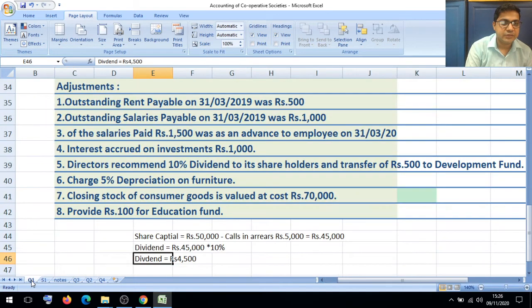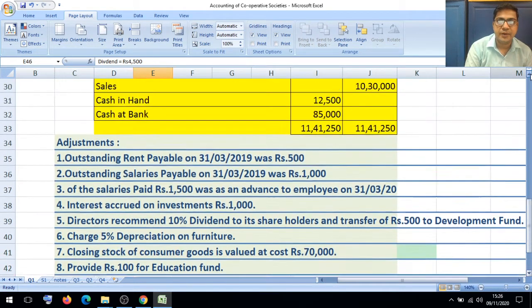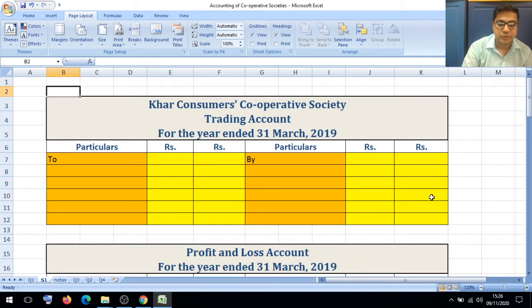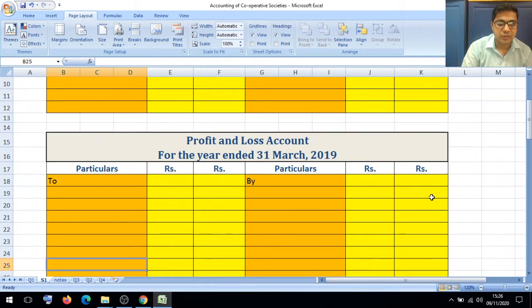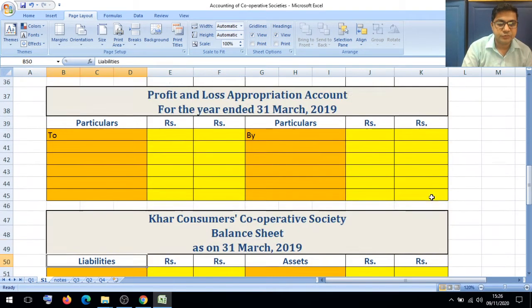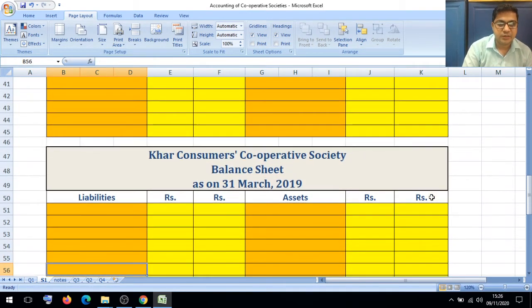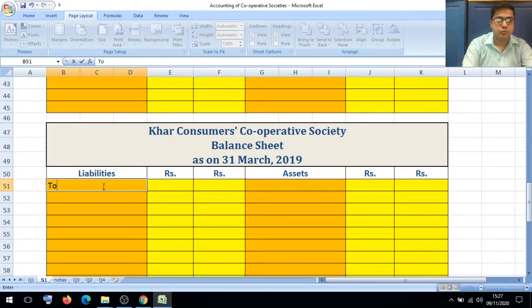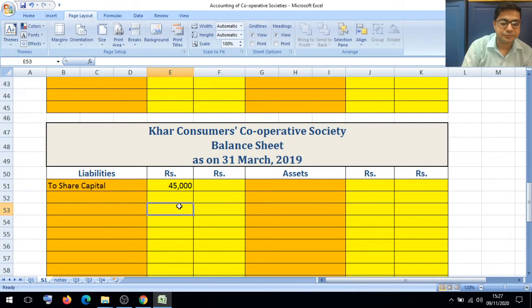The first item we will record is share capital. We have already drawn all the ledgers and the balance sheet also. So we will write here on the balance sheet liability side: to share capital, and in the inner column we write 45,000.